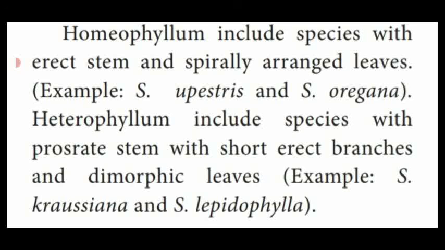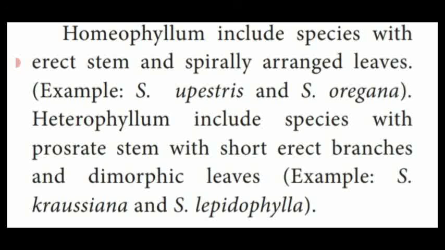Heterophyllum includes species with a prostrate stem, that is a horizontal stem. Homeophyllum means erect stem, straight, that is vertical stem. Heterophyllum means prostrate, that means horizontal stem with short erect branches.